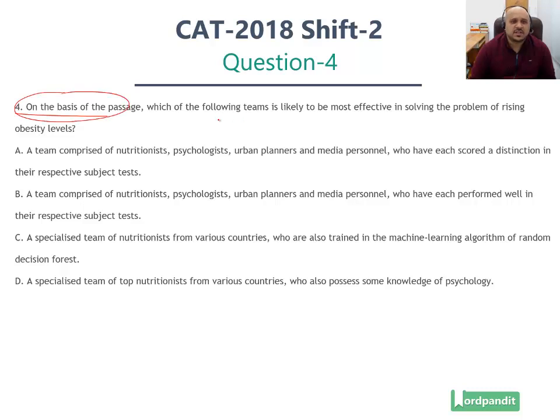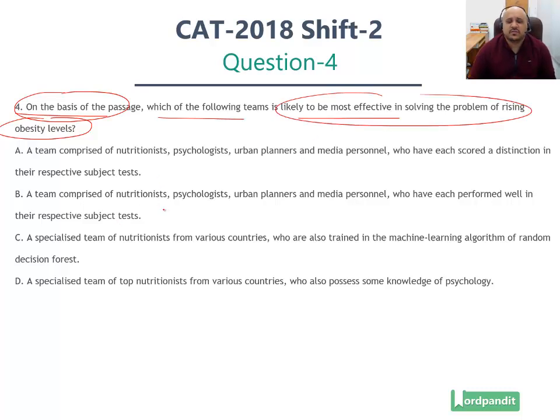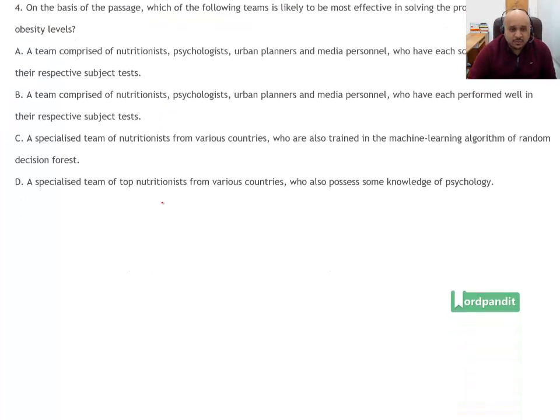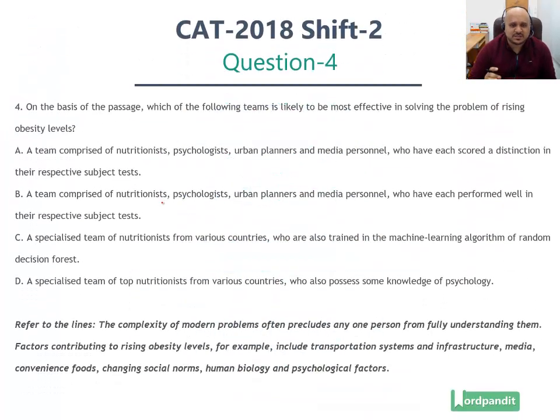Now, on the basis of this passage, which of the following teams is likely to be the most effective in solving the problem of rising obesity levels? Out of these teams of different individuals, which one of the following is likely to be the most effective? Now let's go back to the specific context of the passage. Let's explore that context and try to identify the answer.